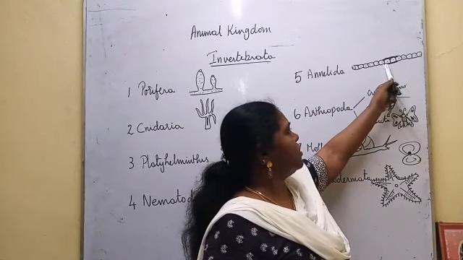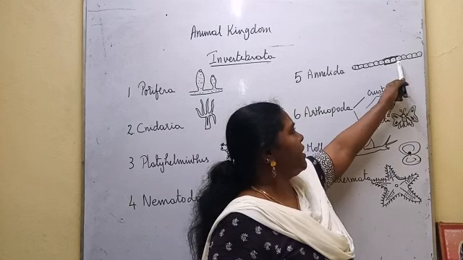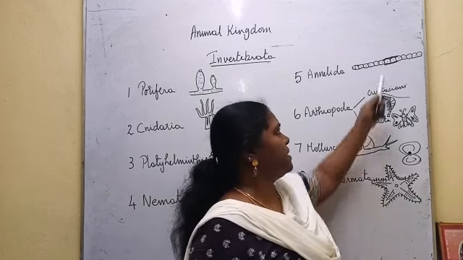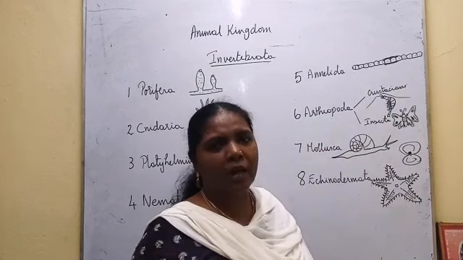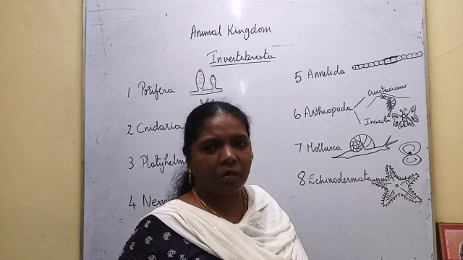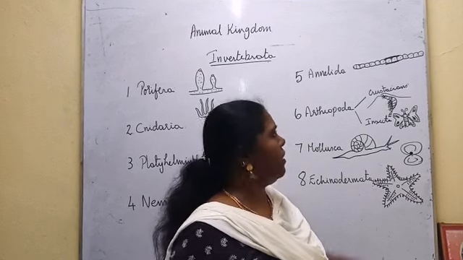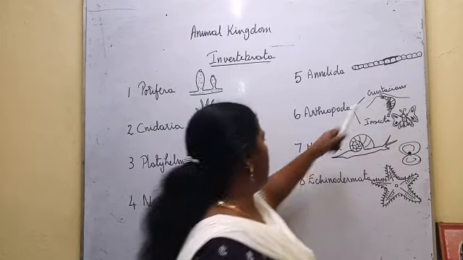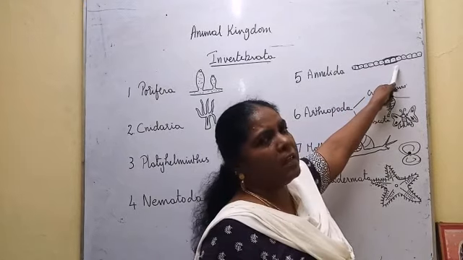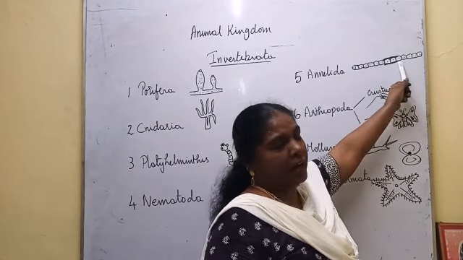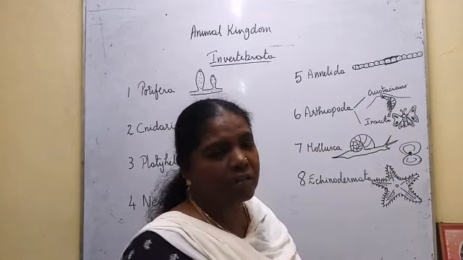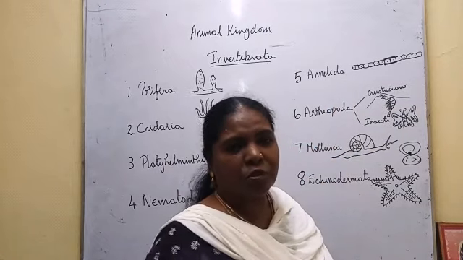And in the 14 to 17 segments, you can see a thickening called clitellum, which is seen in the breeding season. Okay, and here earthworm, no male earthworm, no female earthworm and all. Each earthworm is having both reproductive organs, testis as well as ovary. So here sexual dimorphism is not seen. Here only one, here two, male and female. Here a single earthworm has both male and female sex organs, and it is called the friend of farmers because it used to live freely in the soil. It used to eat the soil.